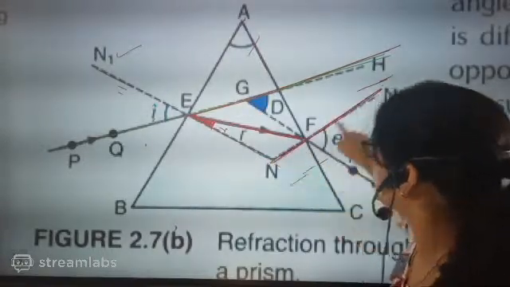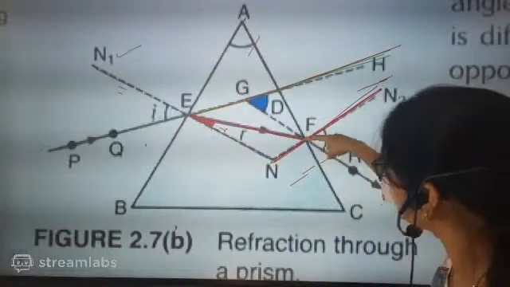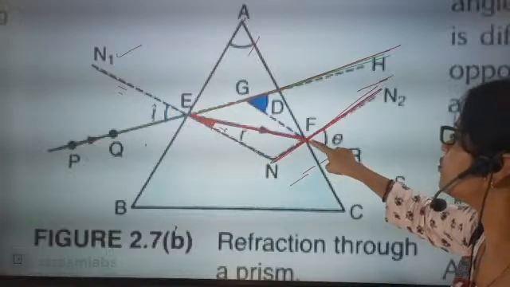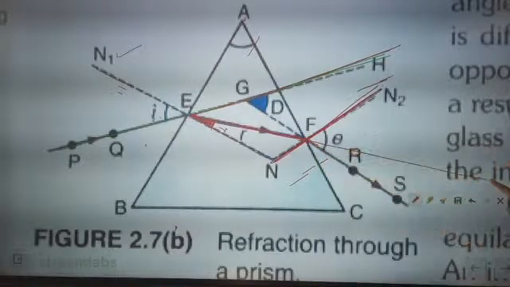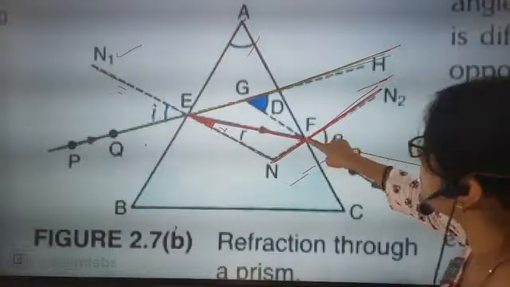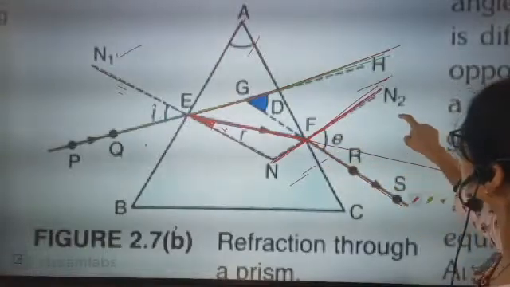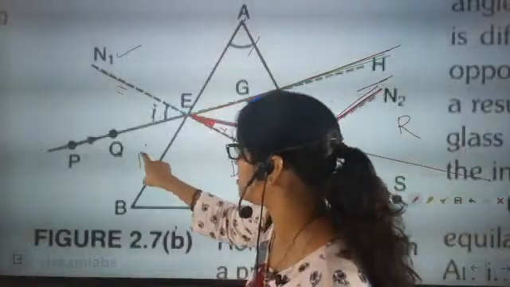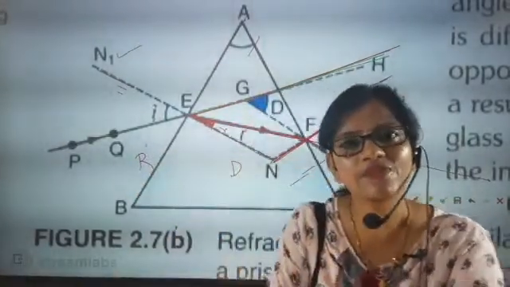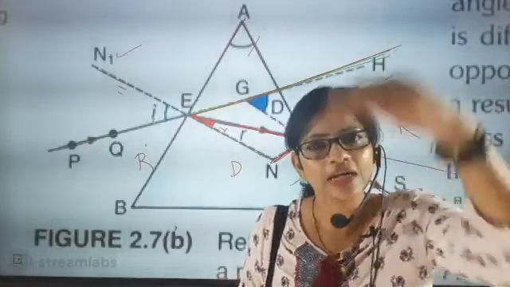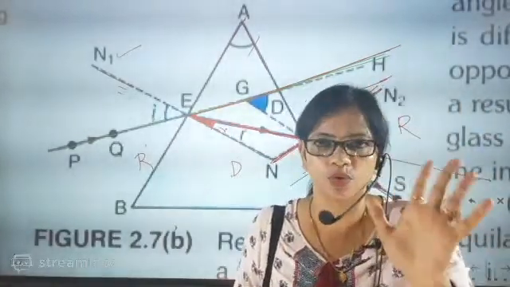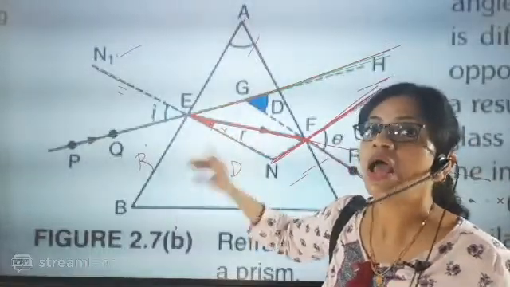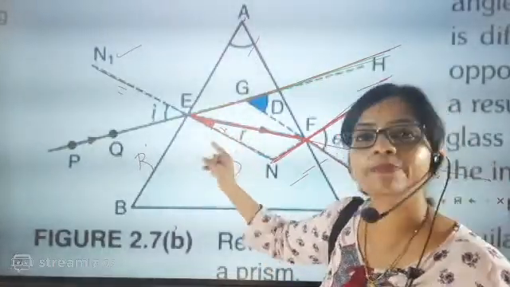Now the moment the light strikes this region, it was supposed to come out like this. But what it did, it bent away from the normal, because here is the denser medium and this is the rarer medium. That means the optical density again played its role, and optical density created the bending here.